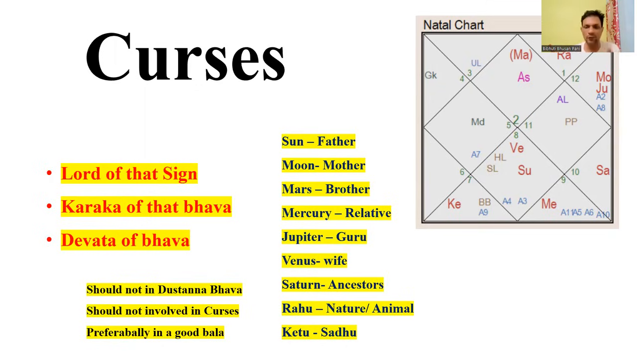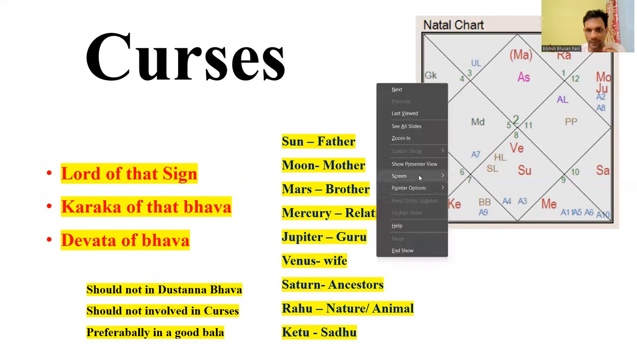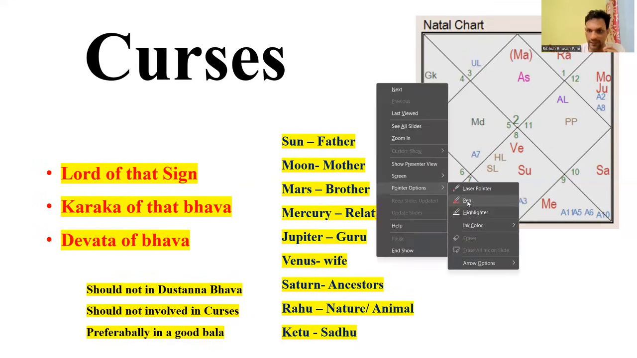What is a curse? How can you define the curse? What are the results you are going to experience through the curse? The main concept of a curse is when a benefic planet is being aspected by two or more malefics, then a curse is being created.